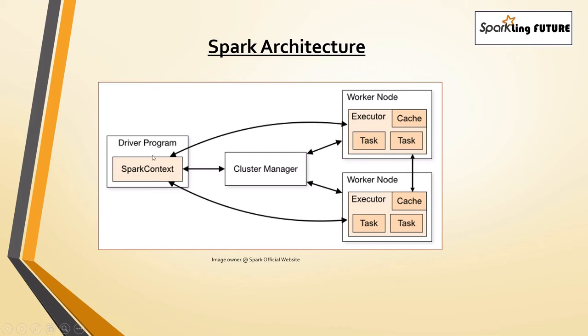So once all the computations are done from each task, the intermediate results will be stored in this cache. That's why we call this in-memory computation, and that's why it is faster. It will not come back to the disk. It will be inside, and once all the tasks are completed, the result will be sent back to the driver program. So you can see here, right, a direct link also is present. Then the driver again will collate all the results, and then finally the result will be sent to the client. So this is the overall architecture of Spark, and this is how it will work.